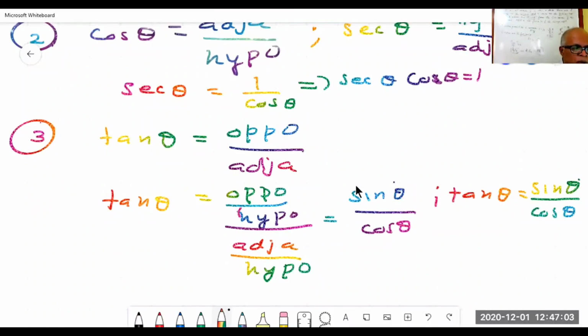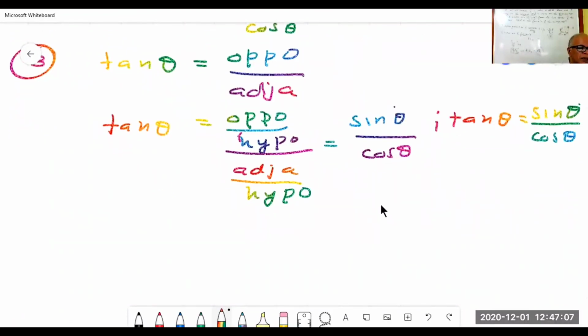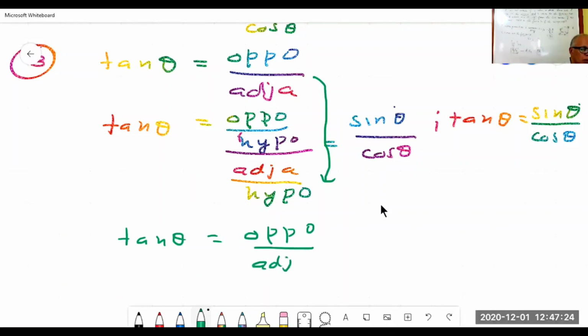Now, again, one more. What is tan theta? Tan theta is equal to opposite by adjacent. That is tan theta.